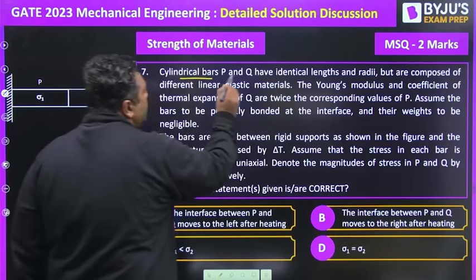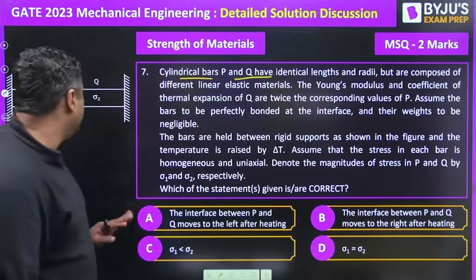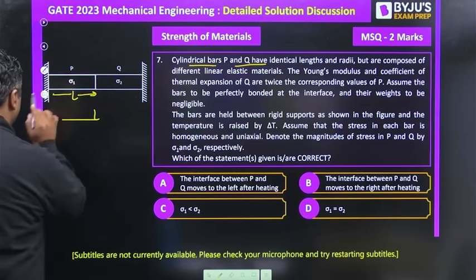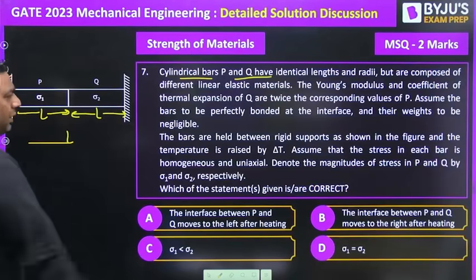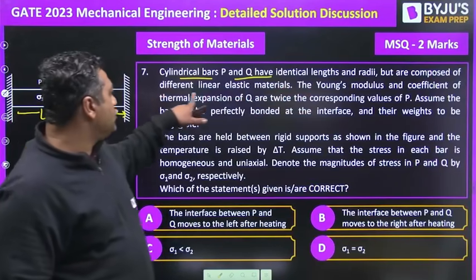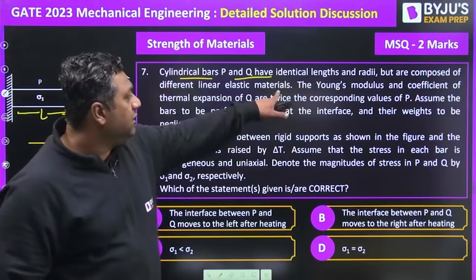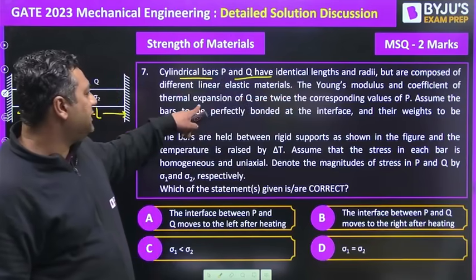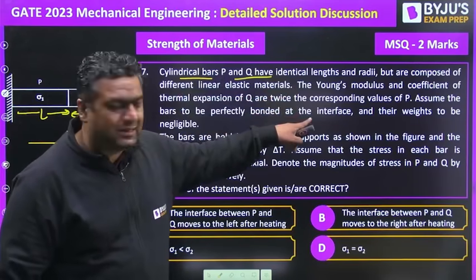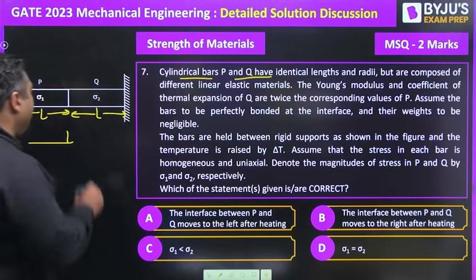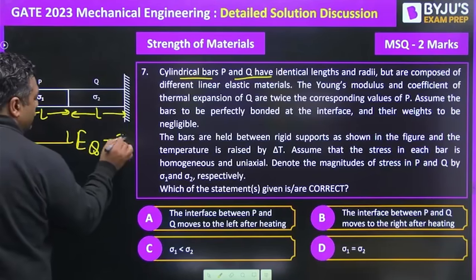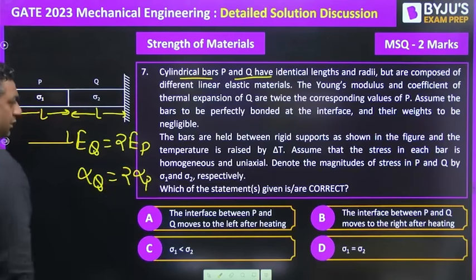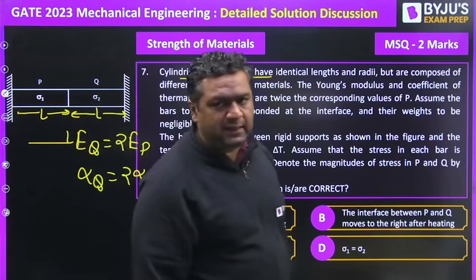So cylindrical bars P and Q have identical length, meaning their lengths are equal. Then they are saying they are composed of different linear elastic materials. The Young's modulus and coefficient of thermal expansion of Q are twice that of P. So you can see E of Q is 2 times E of P, and alpha of Q is 2 times alpha of P. So this is the case of bars in series.